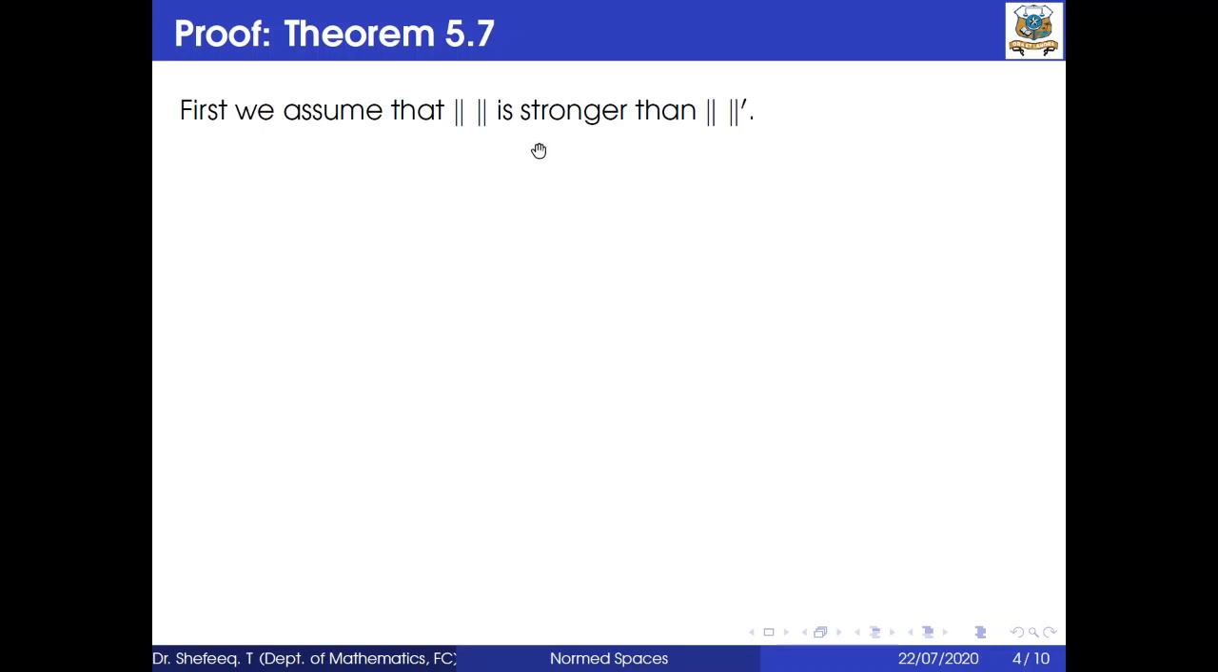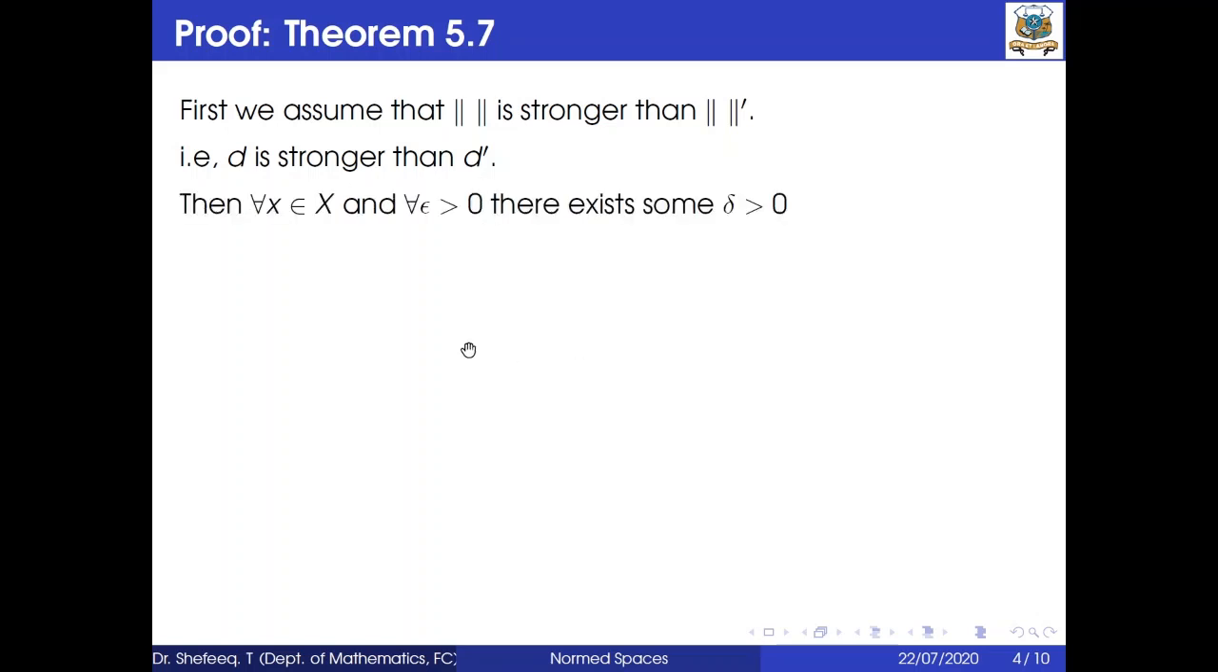First we assume that the norm is stronger than the norm dash, that is d is stronger than d dash. Then for all x belongs to X and epsilon greater than 0, there exists some delta greater than 0 such that U_d(x, δ) is contained in U_d'(x, ε). This is the open ball about x of radius delta with respect to d, and this open ball is with respect to d dash. So this open ball is contained in this open ball. This is by the definition of stronger than.